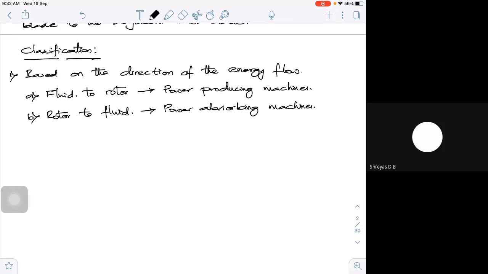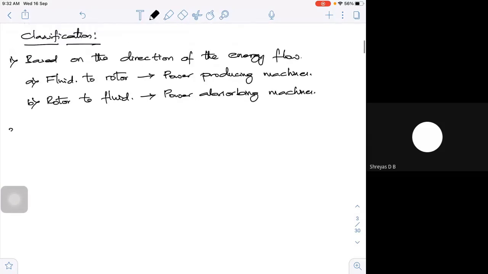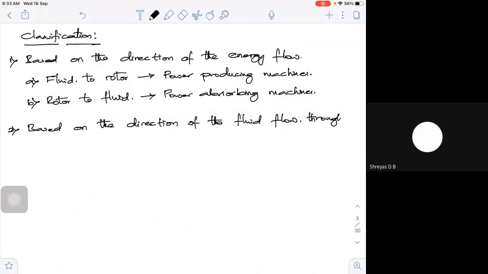Let's look at the second classification. The second classification is based on the direction of the fluid flow in the vanes, that is, the fluid flow through the vanes of the machine.